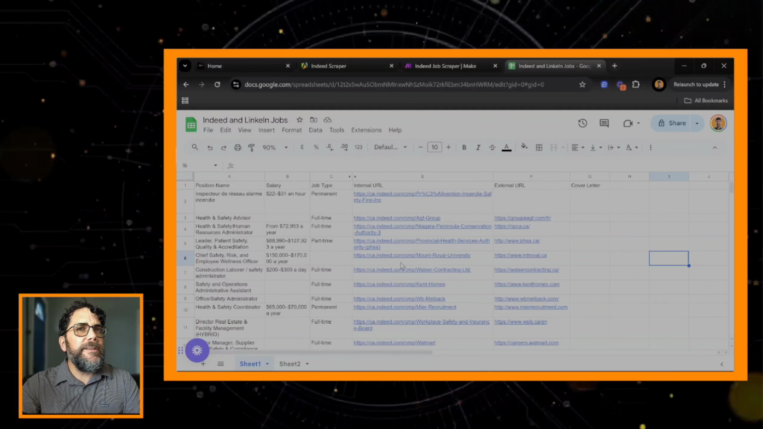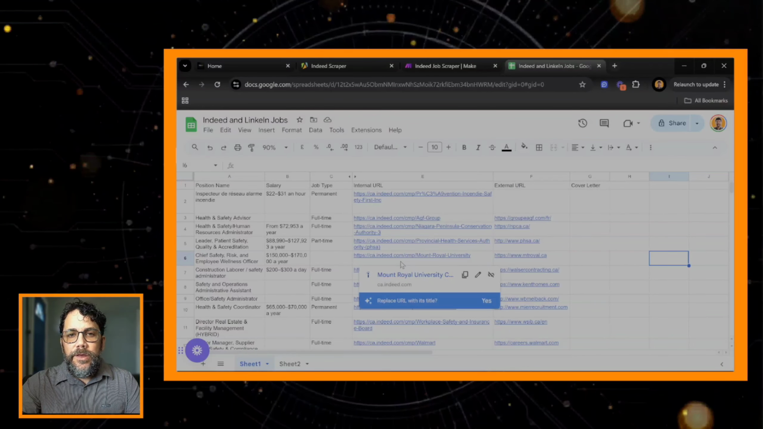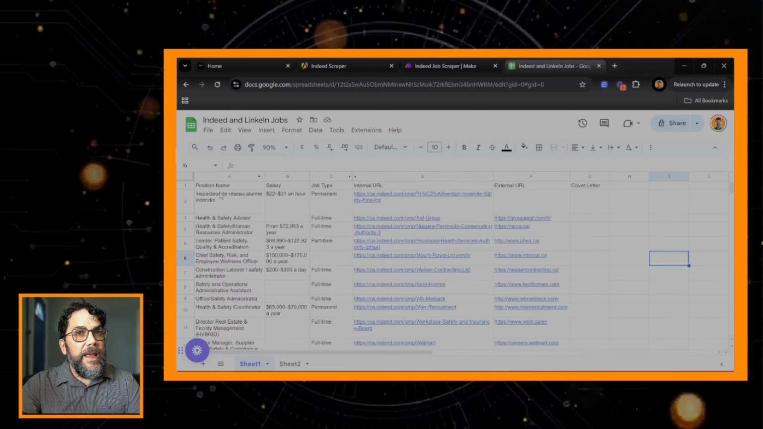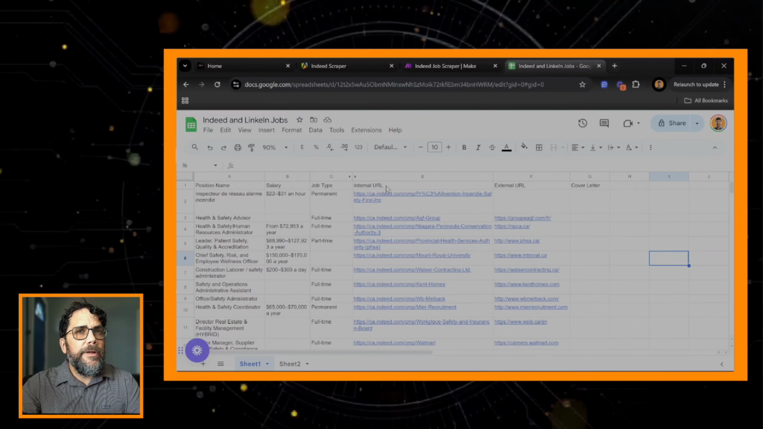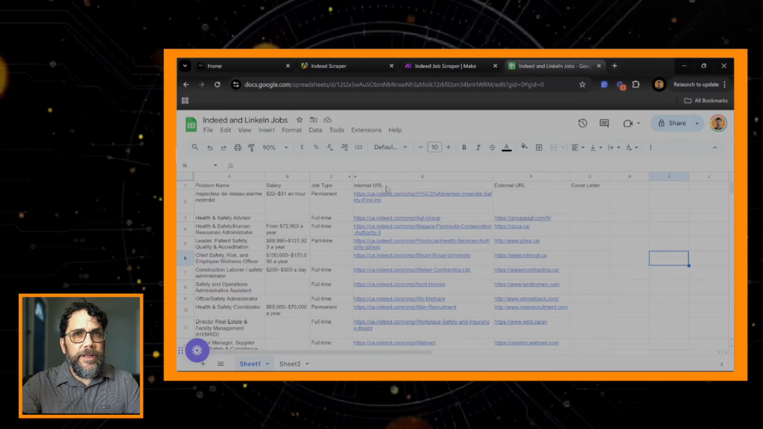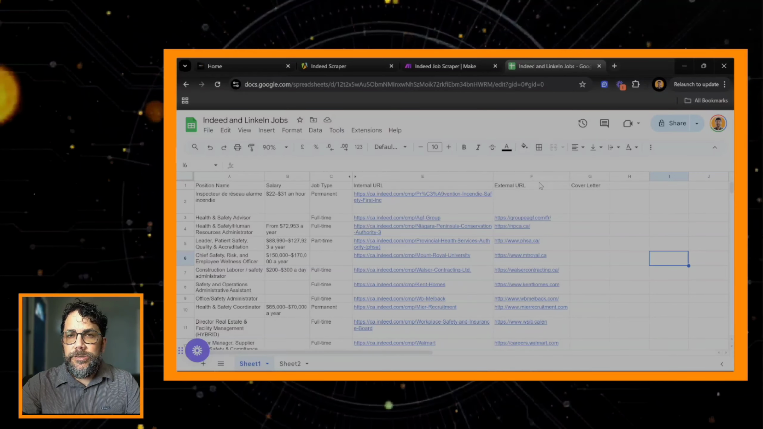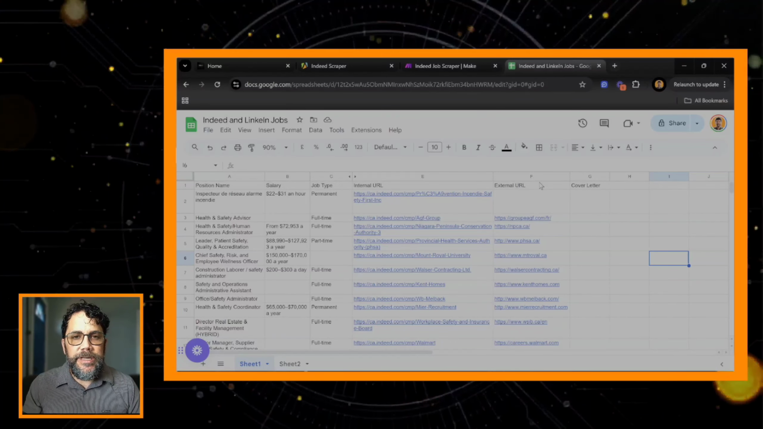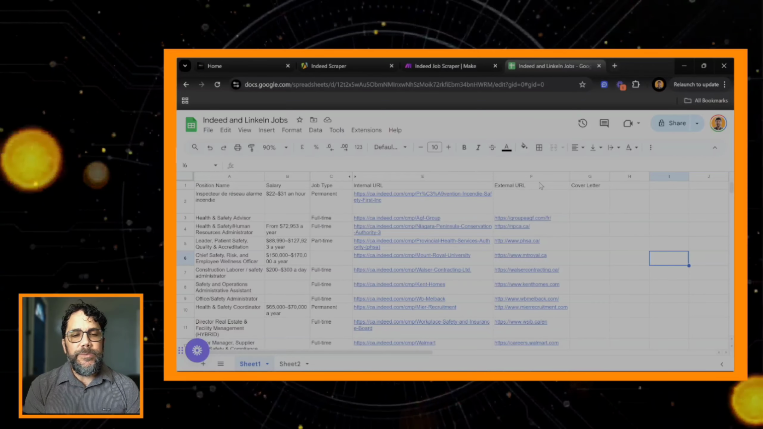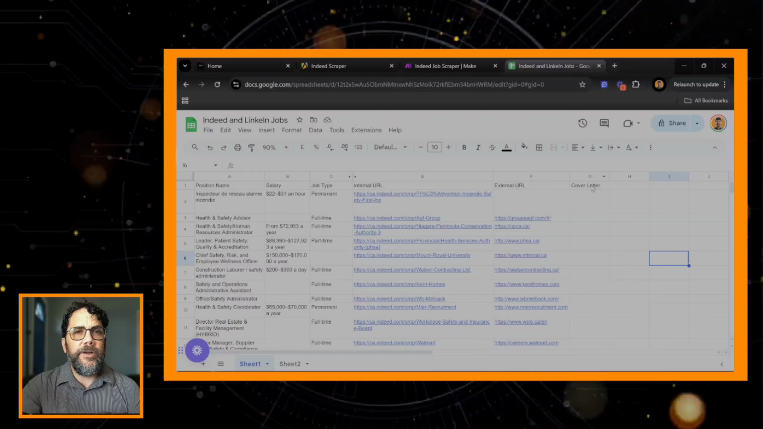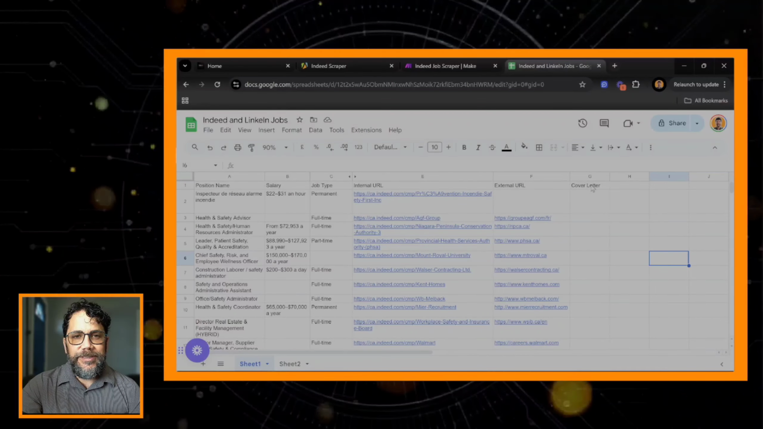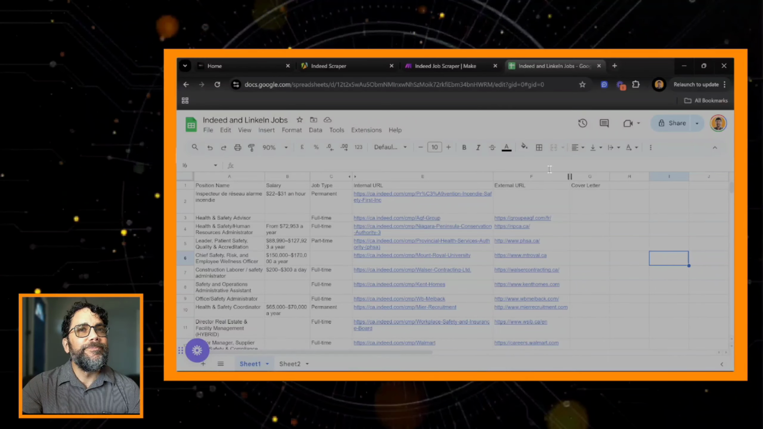Go 90%. Perfect. We opened up this Google Sheet, and what I added was position name, salary, job type, the internal URL of the job, so that's of Indeed, and then the external. A lot of times they'll want you to go to an external site to apply for the job. This is why it's important to have the external URL. And then I also put a cover letter heading here too, and you'll see the reason why.